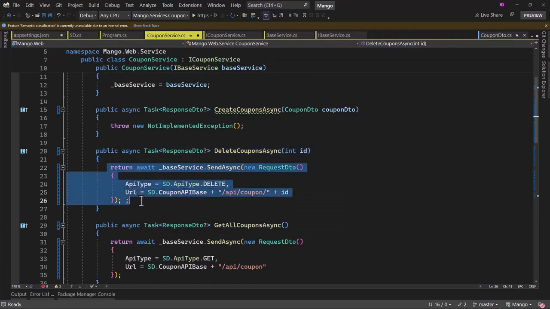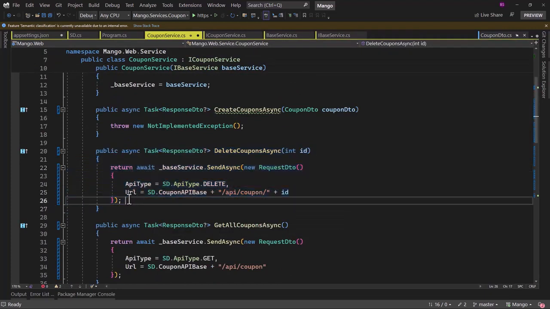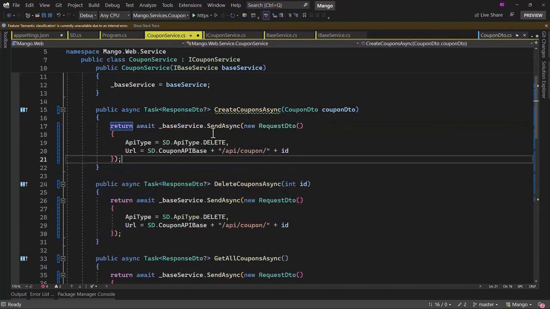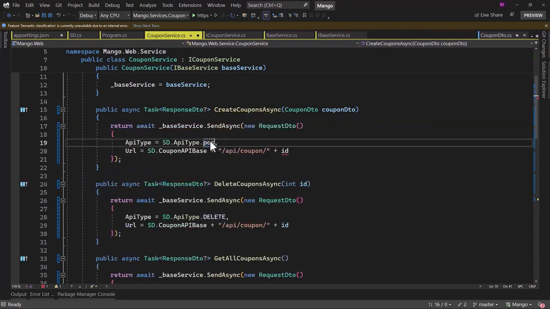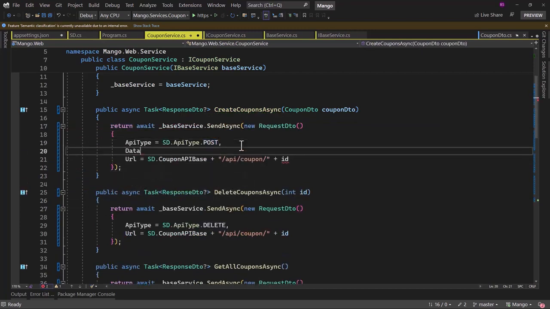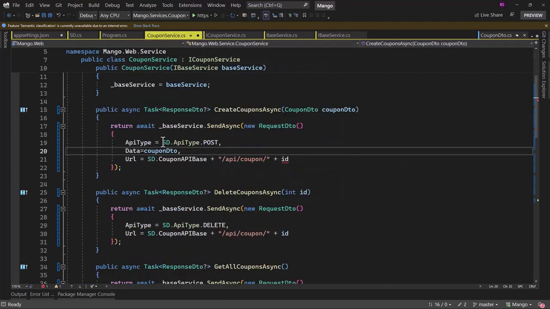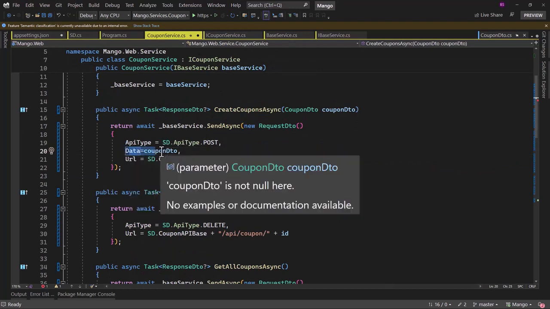Let me copy one of the return statements here without the extra semicolon, paste that for create. The API type will be post there, and next we have something called data. That data is nothing but the coupon DTO itself. When we go to the base service, we are already serializing that, so we can directly assign the object here. We will serialize that before we send the request.